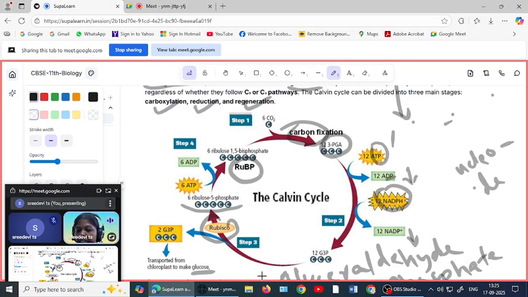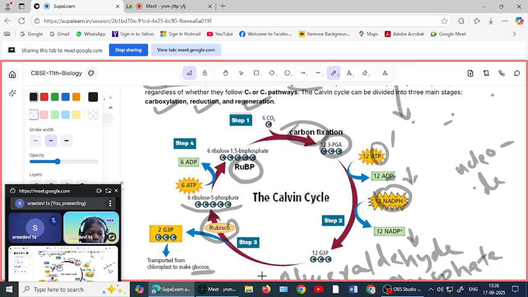Okay, ATP giving phosphate groups, and again they become ribulose 1,5-bisphosphate. Okay, so when these phosphate groups come and add to ribulose 5-phosphate, they become ribulose 1,5-bisphosphate.